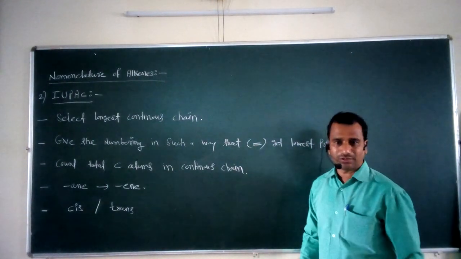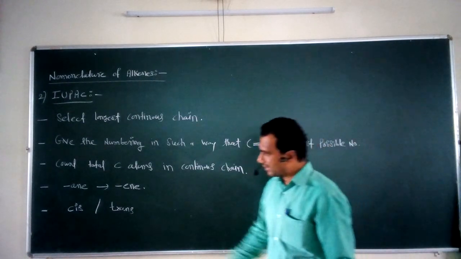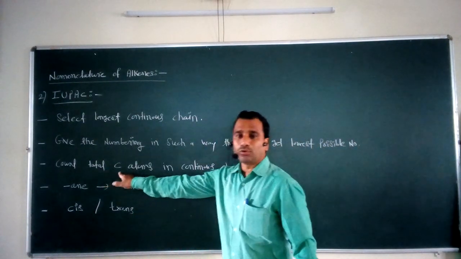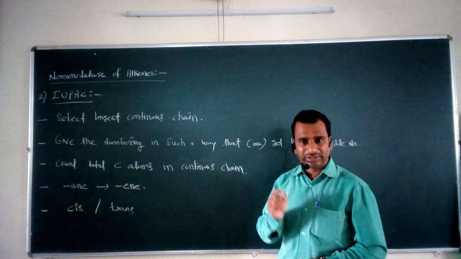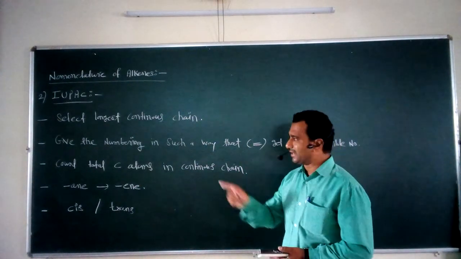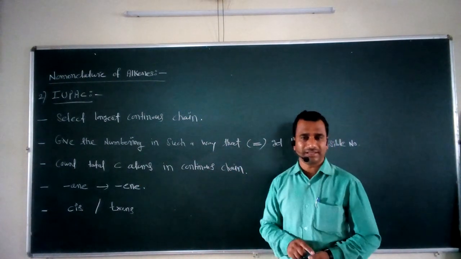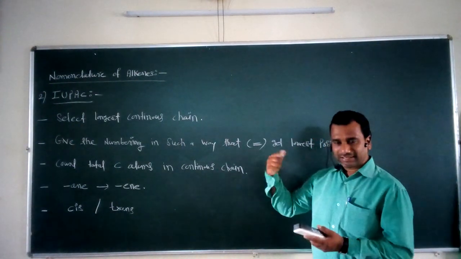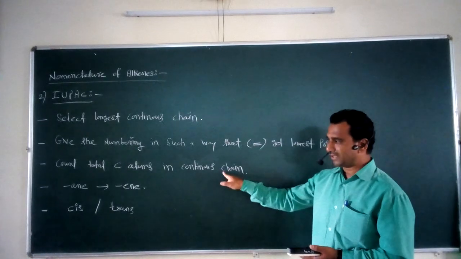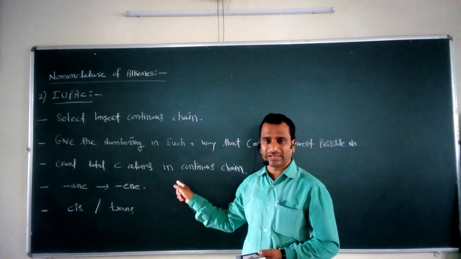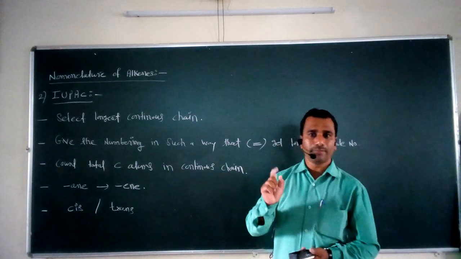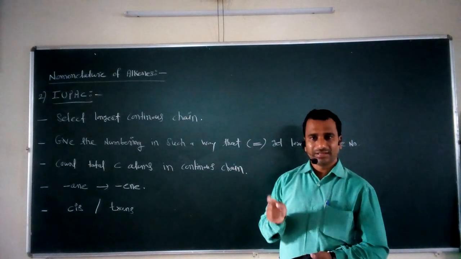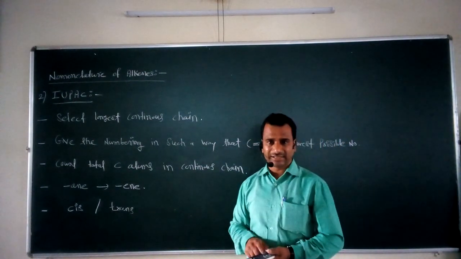After giving the numbering, what you have to do? Count the total number of carbon atoms. How many carbon atoms are present in a continuous carbon chain? That you have to do there. Next, after counting the total number of carbon atoms, you have to assign the name as a derivative of the parent alkane.